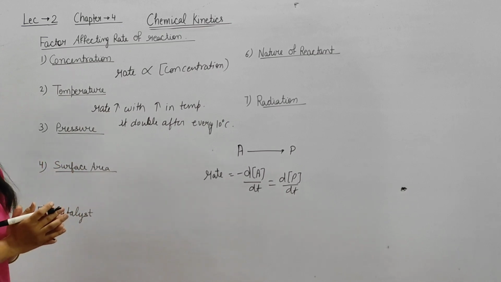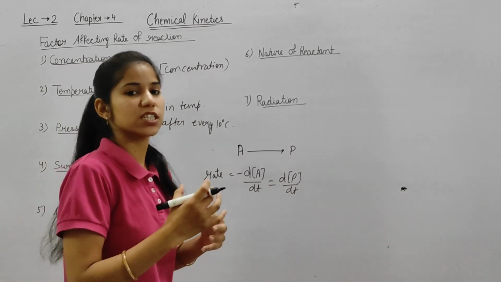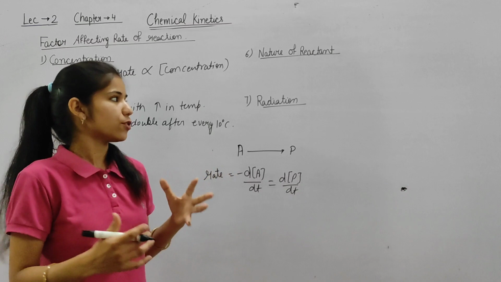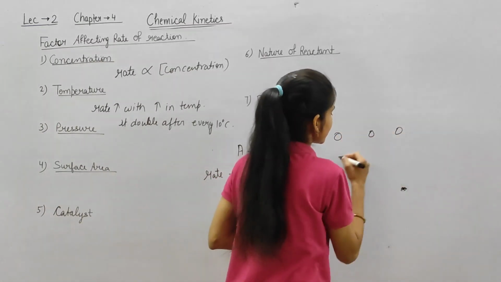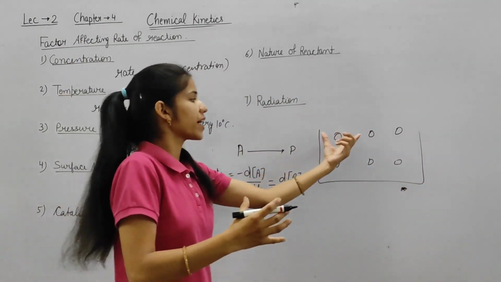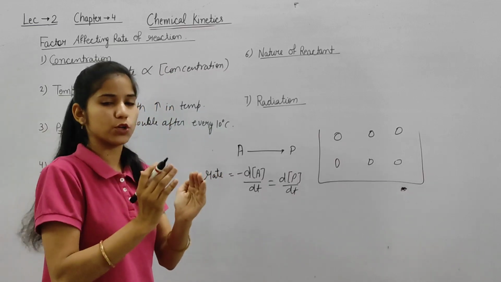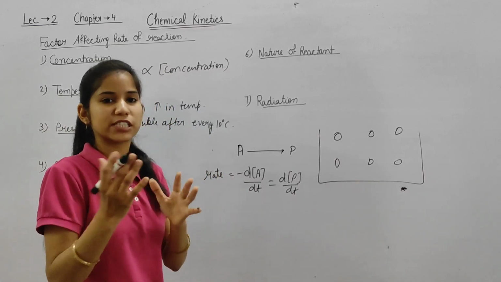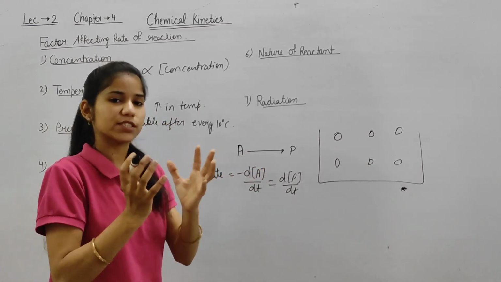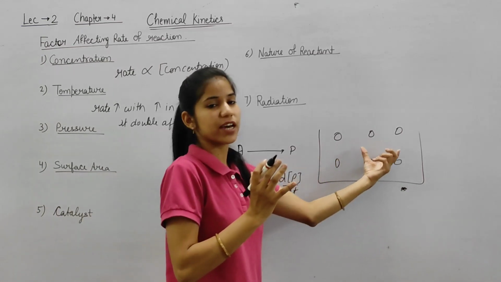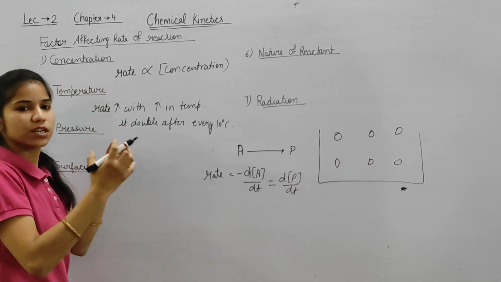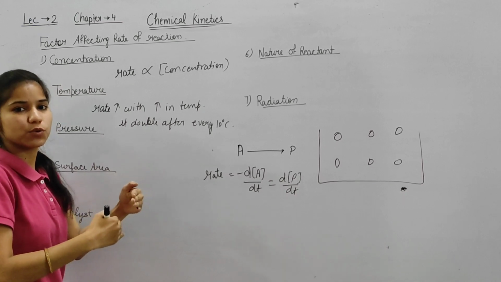Now we are talking about the third factor, that is pressure. This pressure is specific for those molecules that are present in gaseous form. We know gaseous molecules are randomly present. If we apply pressure, like this is the container, we can fill these gases into a smaller volume. Like we have LPG and CNG gas, we can fill these into a smaller volume. So here we are applying pressure, and this pressure can make these molecules closer and they are converted into liquid form.